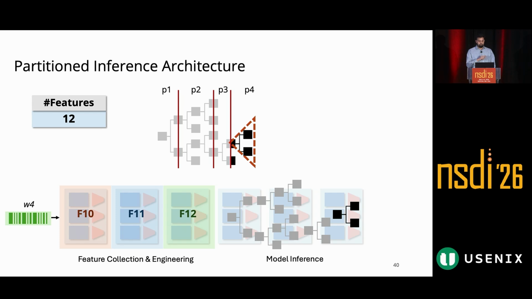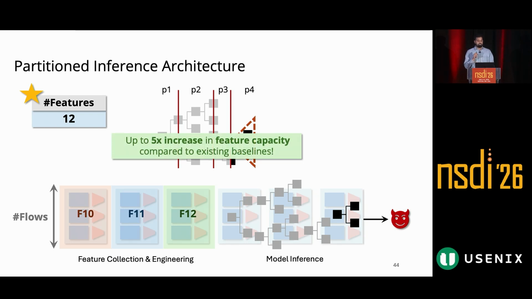When we now perform inference on this subtree, we get our final classification for our flow, which in this case is evaluated to be a malicious flow. So you can see that using the same switch resources while sustaining the same number of flows, we can now support significantly more features instead of just the top K across the entire decision tree, which is imposed by traditional implementations. Just by rethinking the switch as a time shared machine, we are able to increase the total feature count to 12 in this case. In our experiments, we have shown that by enabling this kind of a design, we are able to increase our feature capacity for this kind of partitioned decision trees by up to 5-fold.